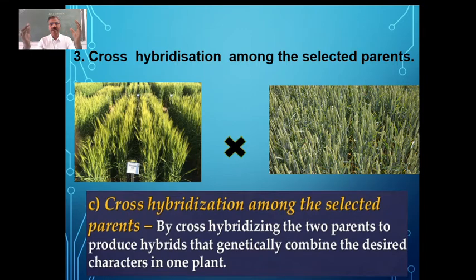Then both these plants are going to be crossed. That we call cross hybridization, and by crossing these selected parents we are going to combine both of them.